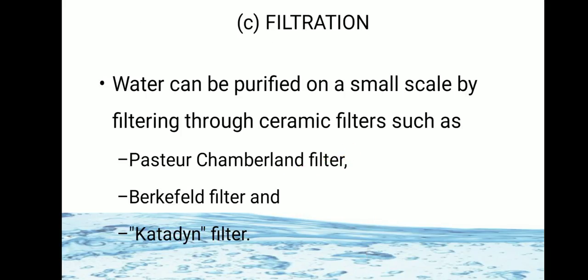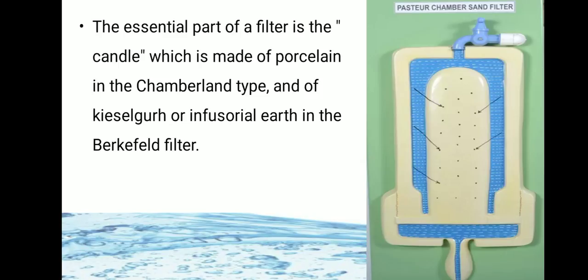So in filtration, three types of filter are used: Pasteur Chamberland filter, Berkefeld filter and Katadyn filter. In the Pasteur Chamberland filter and Berkefeld filter, the important part of the filter is the candle, the center part of the filter. It is made of porcelain in the Chamberland type and of infusorial earth in the Berkefeld filter.